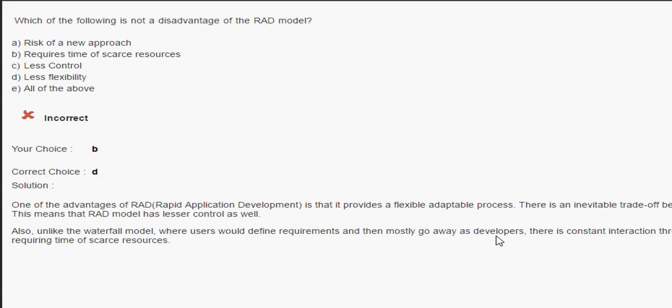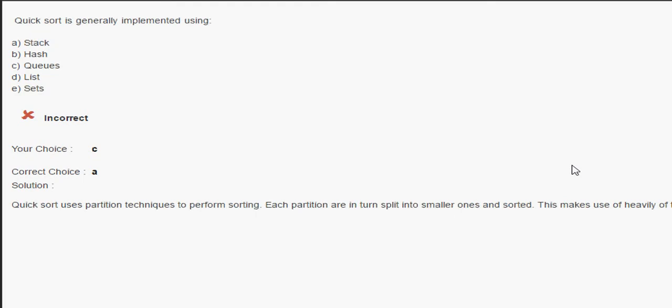The next question is regarding sorting techniques, a very important question. Quick sort is generally implemented using a stack, hash, queues, or list or sets? This kind of question is asked in the IBPS SO data structure section. So the answer to this question is option A. Quick sort is generally implemented using a stack.